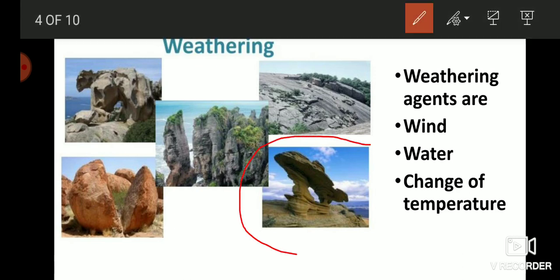Now these are the shapes of rock that form by the action of wind. And when wind blows over the surface of this type of rock and erosion occurs, small pieces of rocks break down into smaller pieces. The cracks are formed by the action of change of temperature.